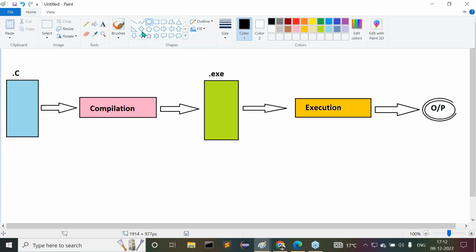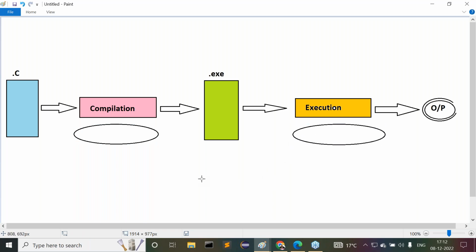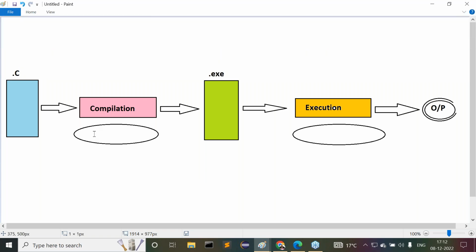Now understand it now. For compilation purpose, I have to use one operating system. For execution purpose, we have to use an operating system. Definitely. To perform compilation, we need an operating system. To perform execution, definitely we need the operating system. For our information, I'm telling you.